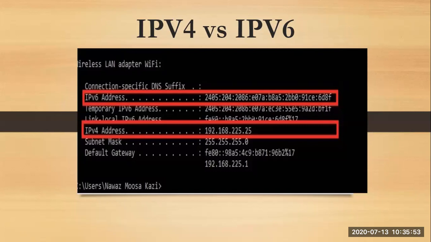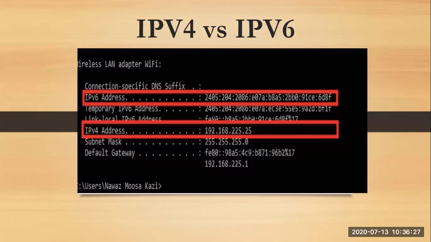IPv4 offers 12 header fields. IPv6 offers 8 header fields. Broadcasting is available in IPv4, but it is not available in IPv6. Checksum is also available in IPv4, but it is absent in IPv6. IPv4 supports VLSM, that is variable length subnet mask. So if you want any size of subnet mask, that is possible with IPv4, but it is not present in IPv6.